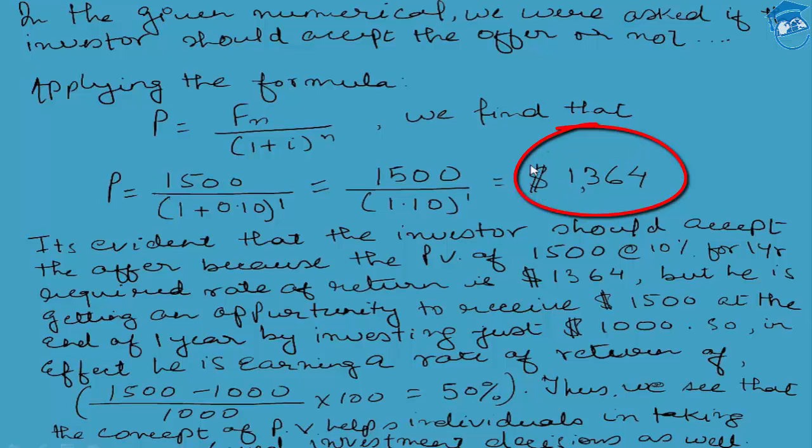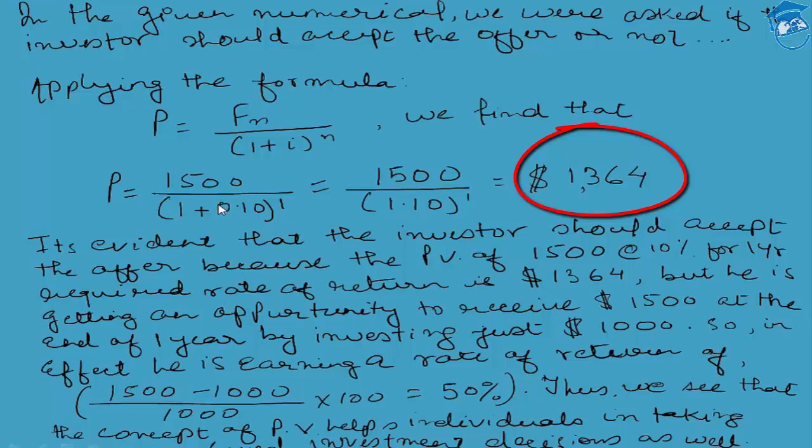Needless to say, it can be safely said that this 1364 is nothing but the present value of the 1500 USD which the investor has been promised to receive after 1 year against a discounting rate of 10%, or a required rate of return of 10%, which is being used as a discounting factor.